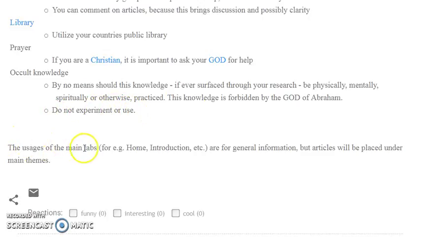The usages of the main tabs, example, home, introduction, etc., are for general information, but articles will be placed under main themes.